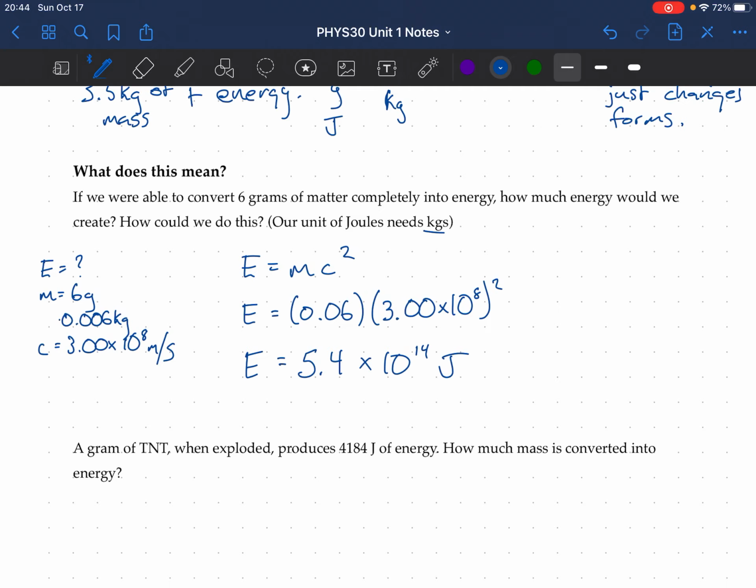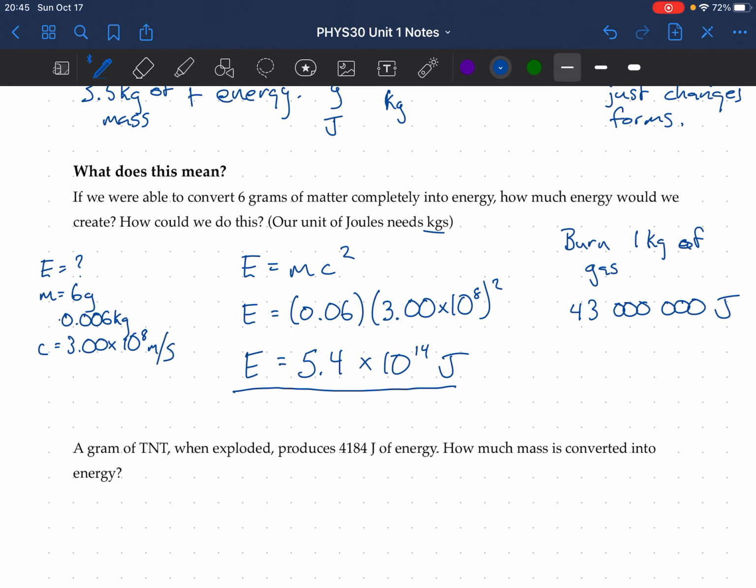43 million joules in a kilogram of gasoline. So if I burn 1 kg of gasoline, I get 43 million joules of energy. So converting the 6 grams completely into energy, well, that's like burning how many? Well, I'm just going to divide this.